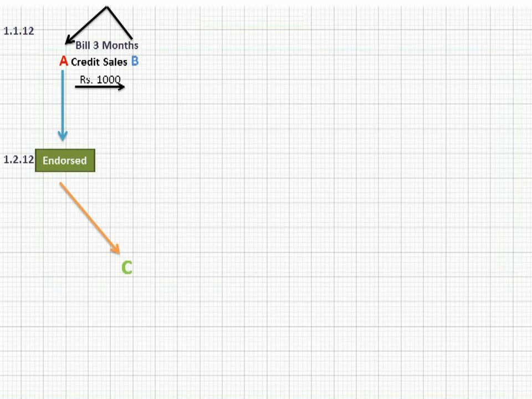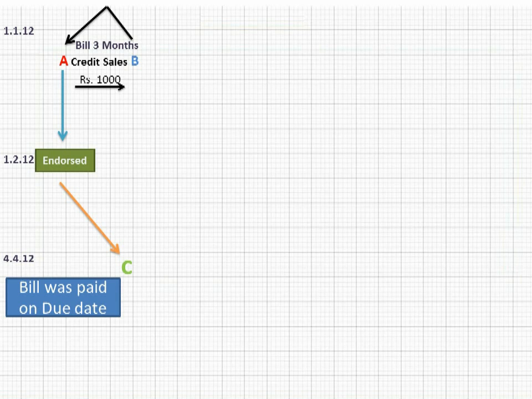And on the due date, the bill was paid. Or we can say on the date of maturity, the bill was honored. What it means? A was keeping the bill of B and he had to pay some money to C. So instead of paying cash to C, what A did? He transferred the bill of B